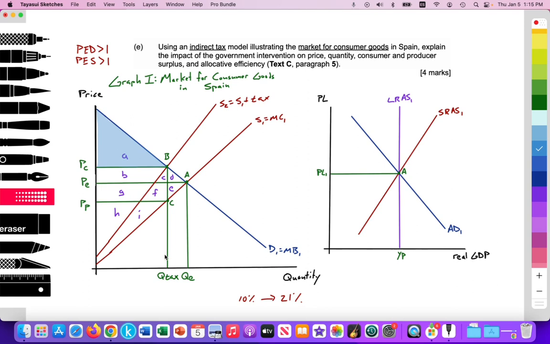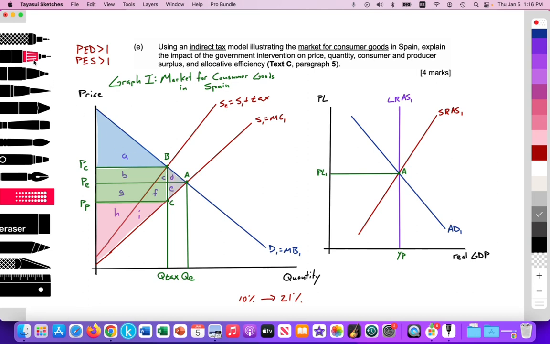And then we'll have the reduced area for the producer surplus, which is this area here. And then we'll have the tax revenue shaded in. It's this rectangular area here. And then we'll have the welfare loss, which would be this triangular area here.